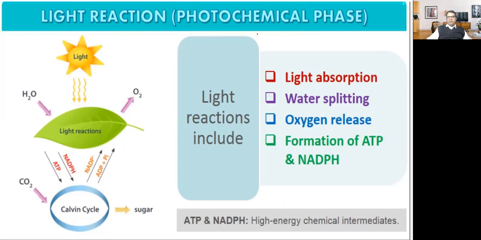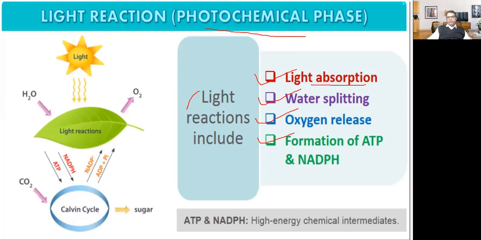Light reaction is also known as the photochemical phase. So we'll be discussing light reaction. It includes light absorption, water splitting, oxygen release, and formation of ATP and NADPH. So what are the different components of light reaction? First is light absorption, then water splitting.